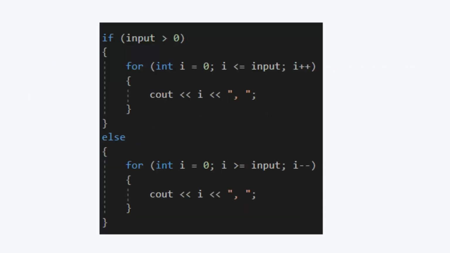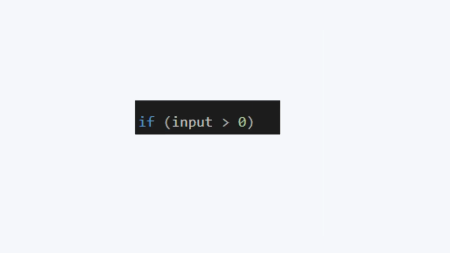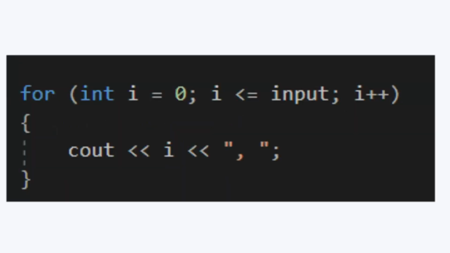We then set an if-else statement so that the program will correctly output all the numbers before any positive and negative number that you type into the console. In the if statement, we will put into the parentheses if our input is greater than 0. After that, we'll write the for loop, starting off by declaring it and then typing in all the parameters. We set int i equal to 0, i to be less than or equal to our input, and then increment i after every loop. Within the for loop, we will output the integer i along with a comma and a space to make it clearer to read. This loop will be responsible for printing out all the numbers before a positive number that the user inputs.